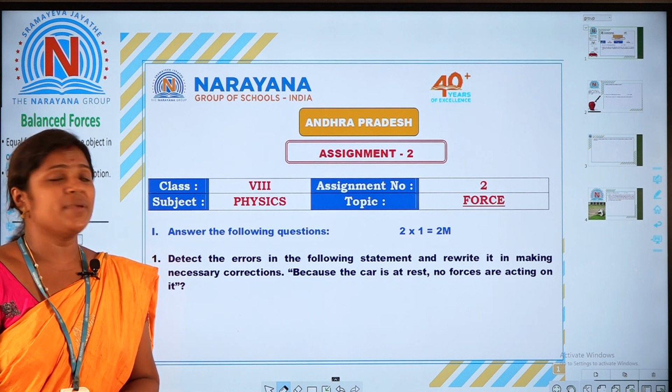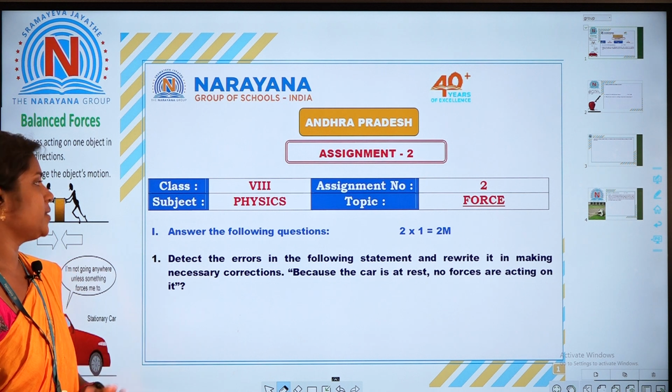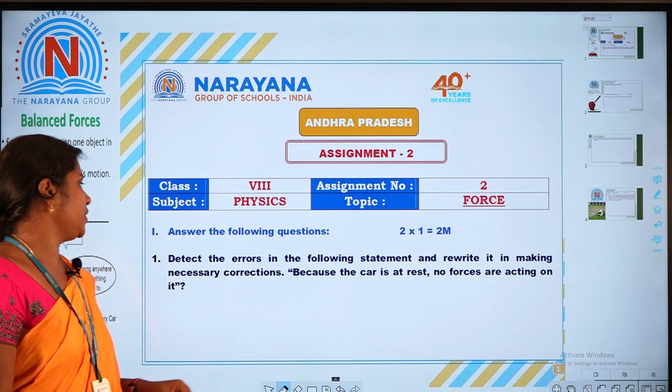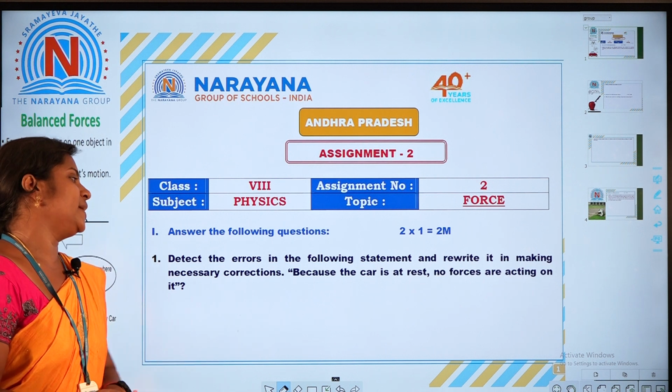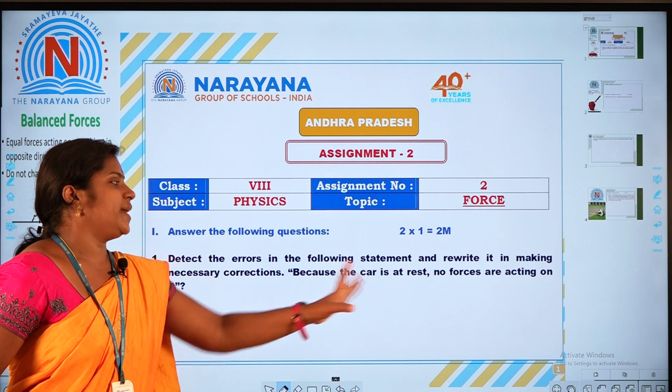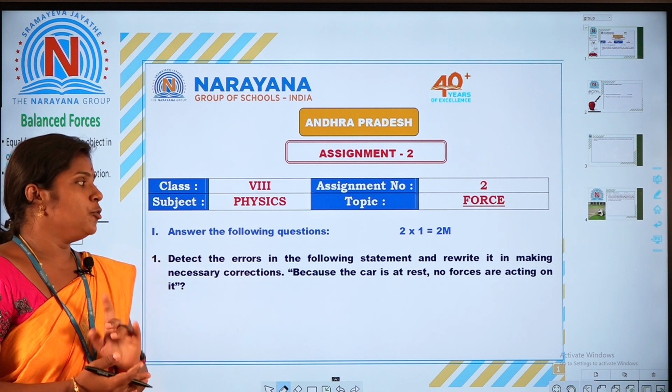Today our assignment in physics class 8 is related to the force lesson. Let us move on to the first question: detect the errors in the following statement. They have given one statement here: "Because the car is at rest, no forces are acting on it." Is it correct, students? No.